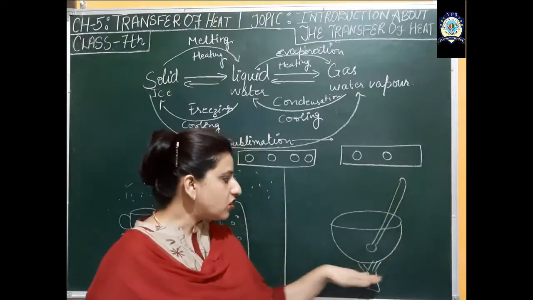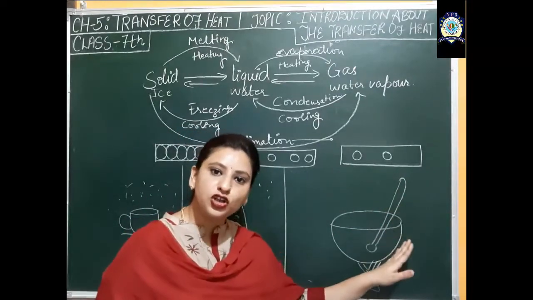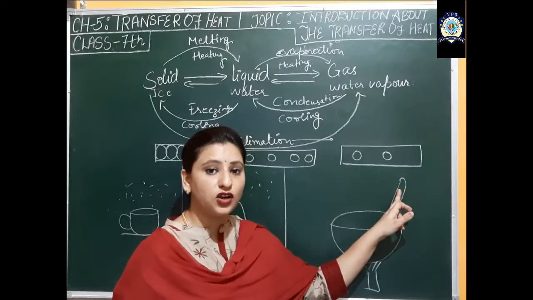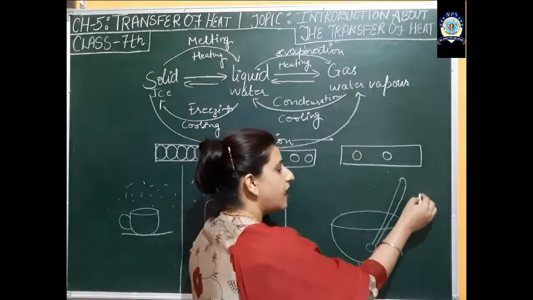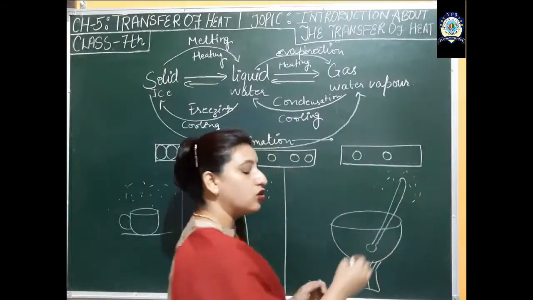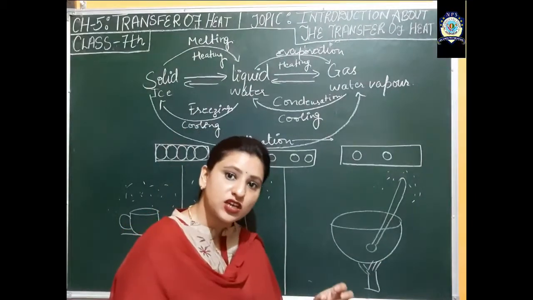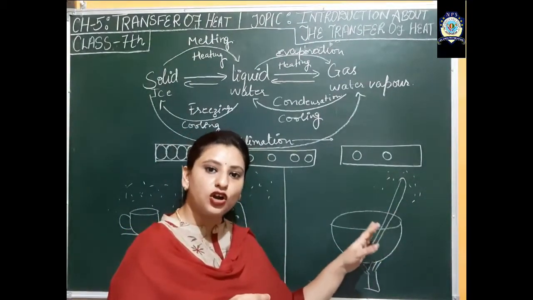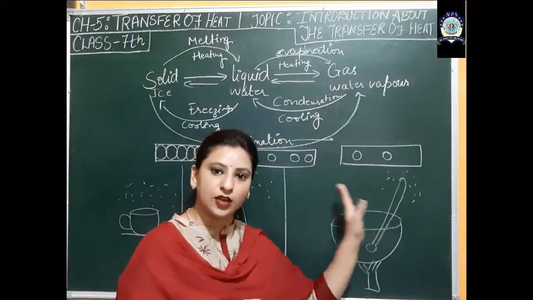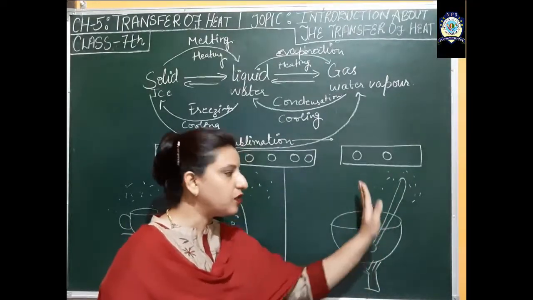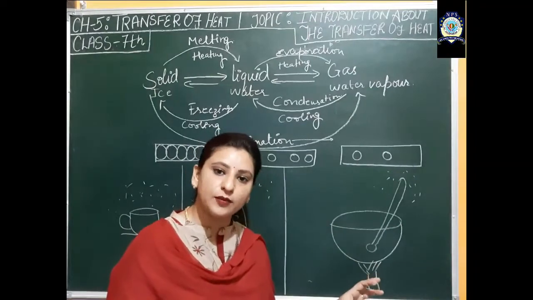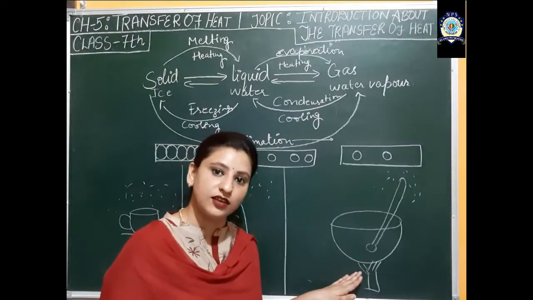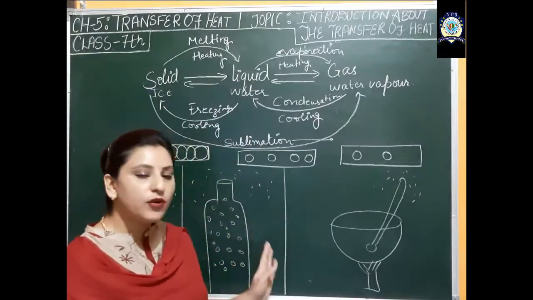This transfer of heat takes place continuously because the spoon is also in contact with the air molecules, and these air molecules have a lower temperature as compared to the spoon molecules, so heat is continuously lost, and this whole process will carry on as long as the source of heat energy is present over there. So these are the common examples.